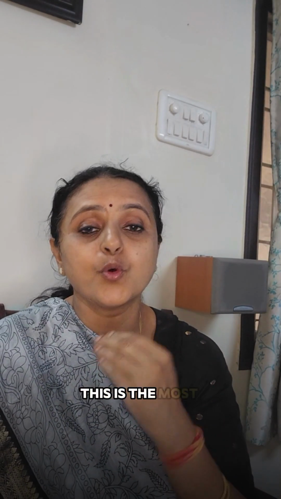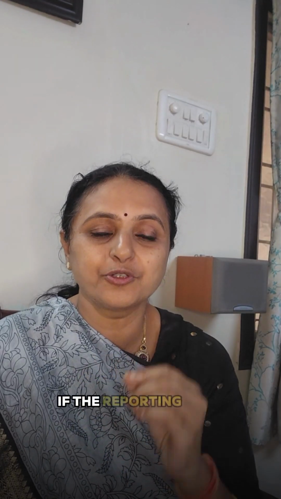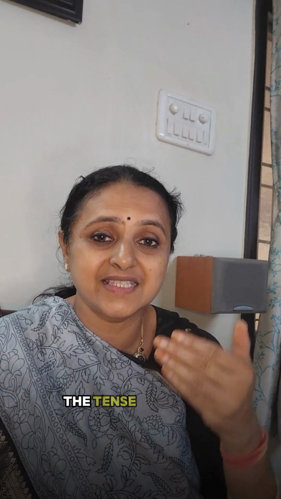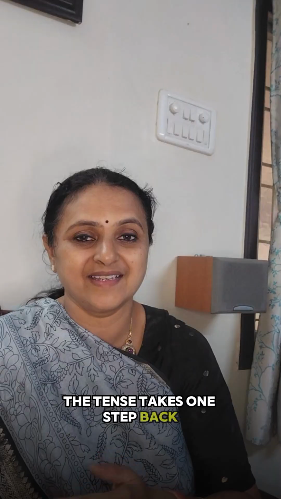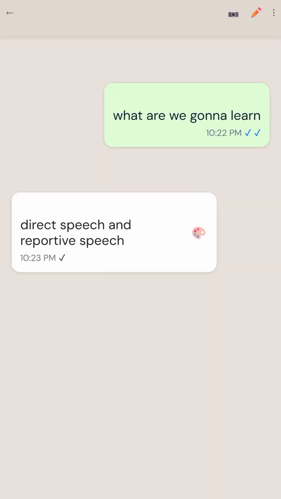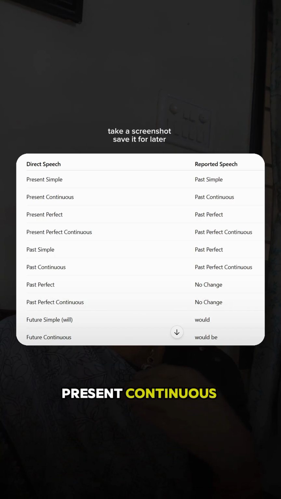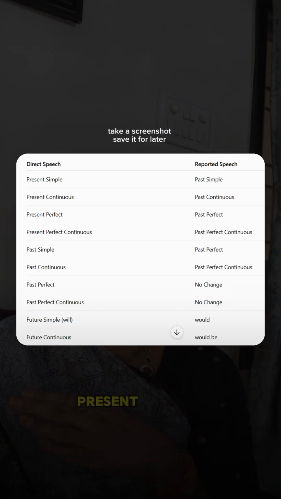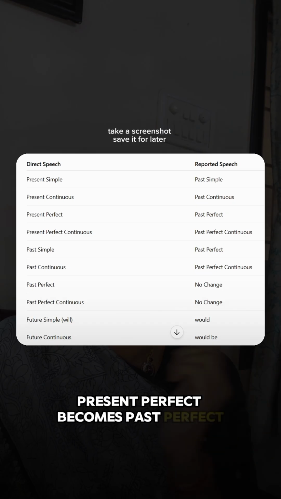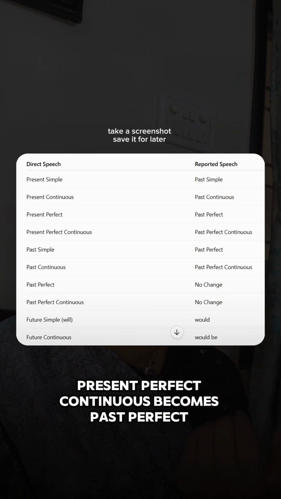Step 3. Back shift of tenses. This is the most important part of reported speech. If the reporting verb is in the past, the tense takes one step back. So let's follow this table. Direct speech and reported speech. Present simple becomes past simple. Present continuous becomes past continuous. Present perfect becomes past perfect. Present perfect continuous becomes past perfect continuous.